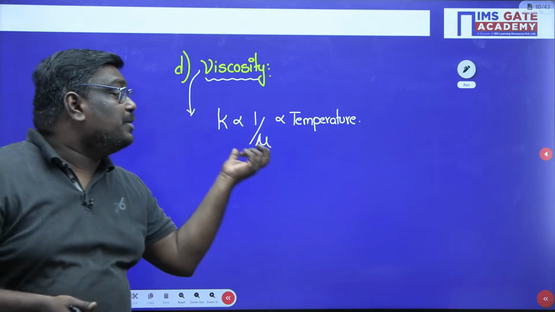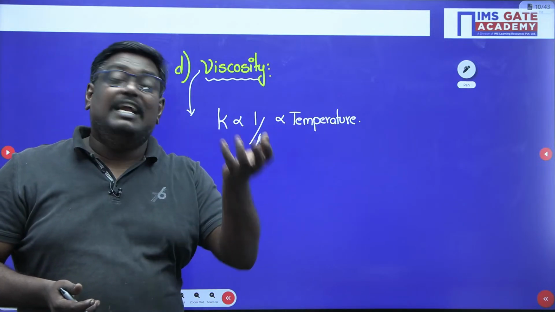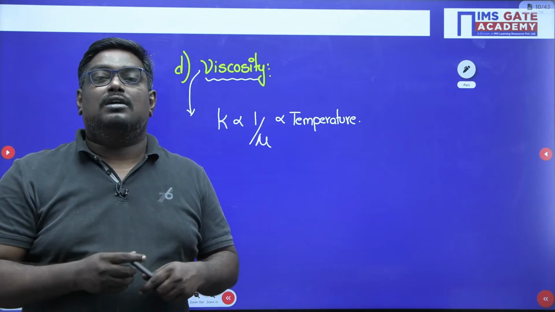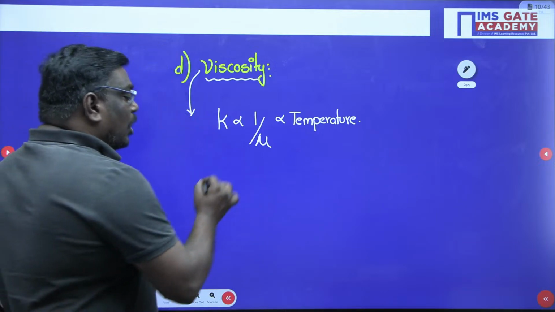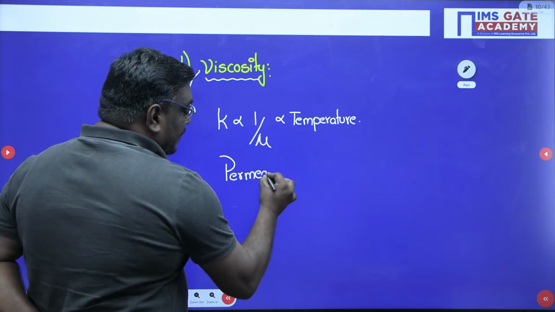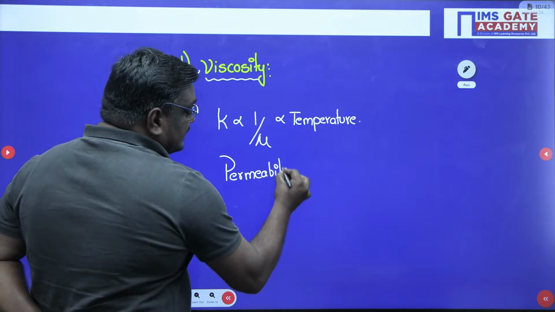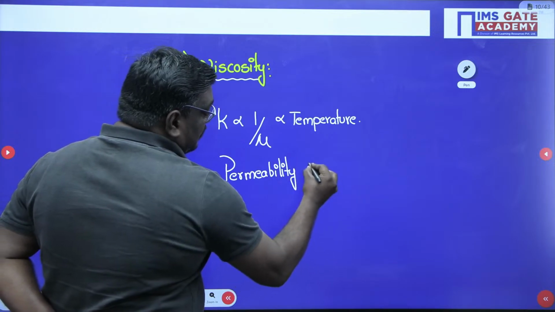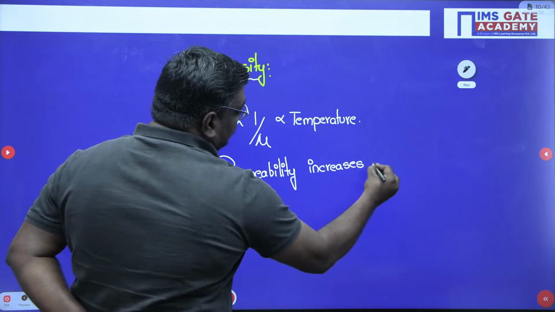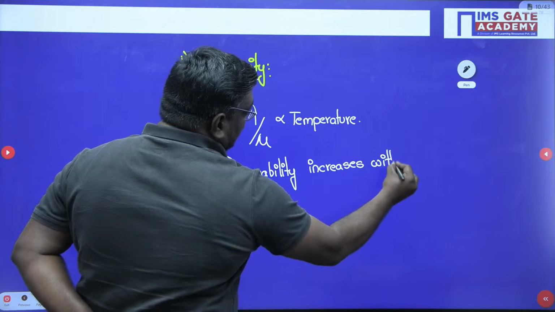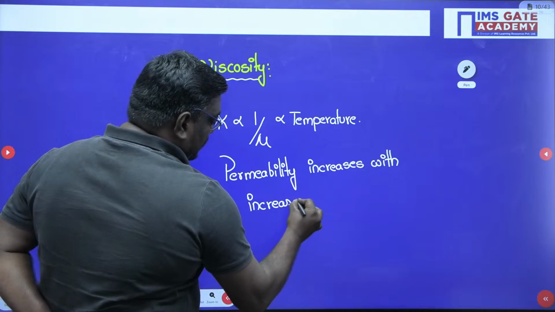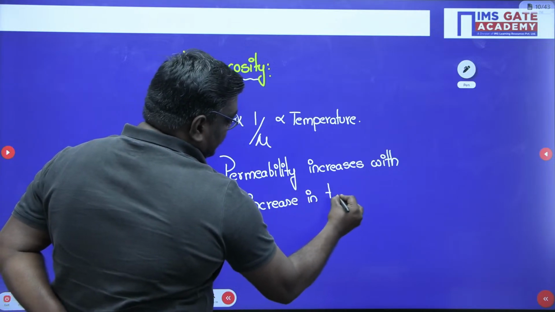But how can you reduce the viscosity? If you heat the oil, it loses its viscosity and it can also flow like water. Are you getting, my dear students? So here what you can say is permeability increases with increase in temperature.